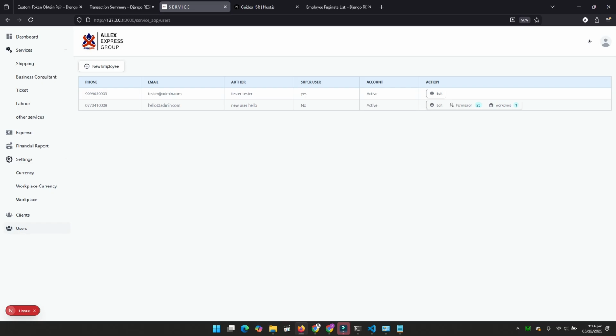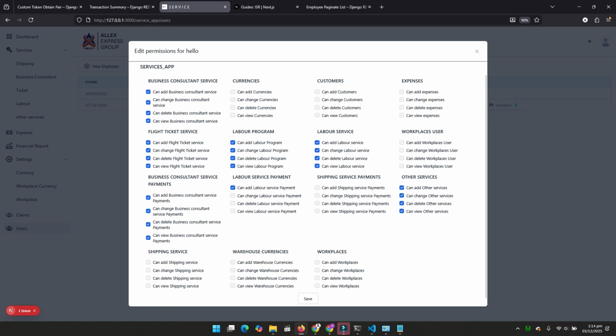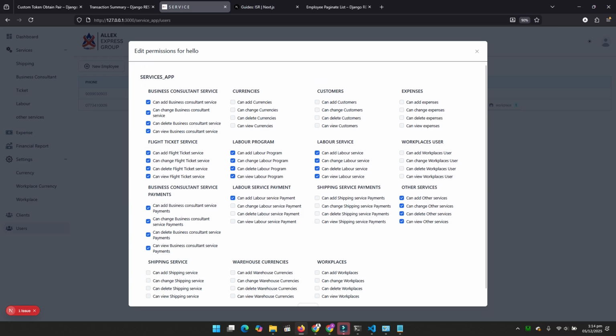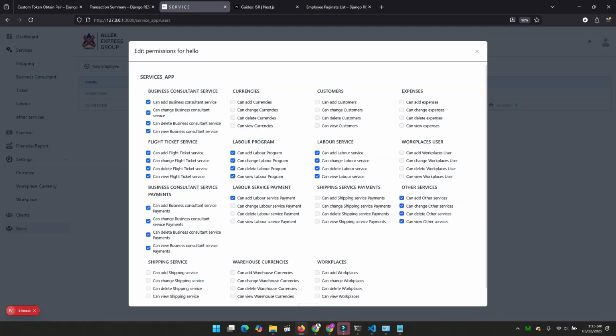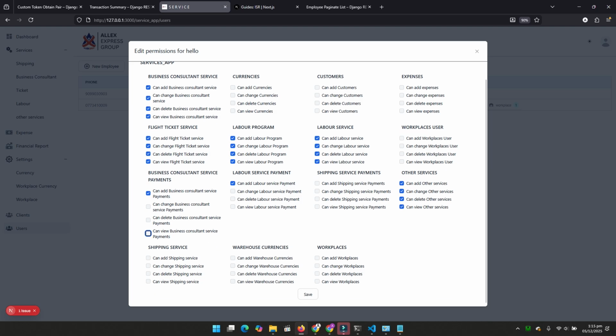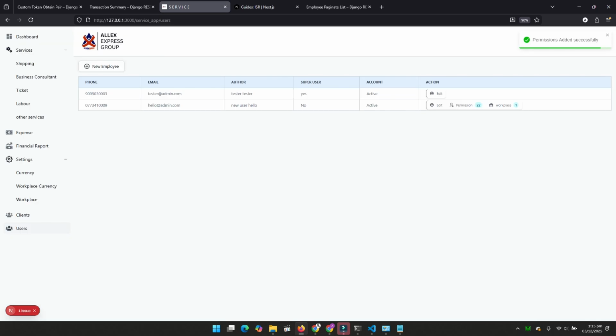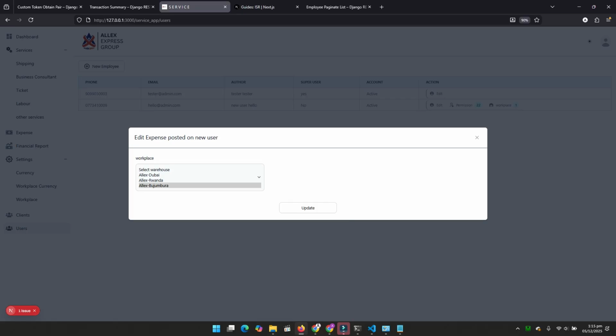And as you see, if a user is not the main user, you will have the possibility of attaching some permissions. So those are the permissions. Maybe you create a user who is only responsible for shipping services. You are the one who is going to create those and give him those permissions. So here we have more than, I think, 25 permissions. You can still add more or remove some.